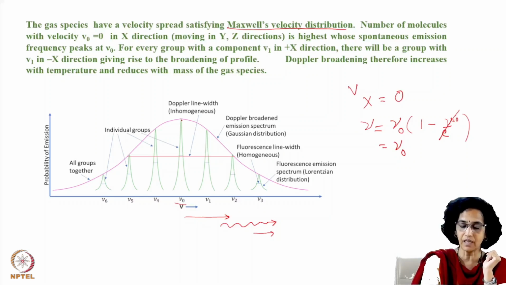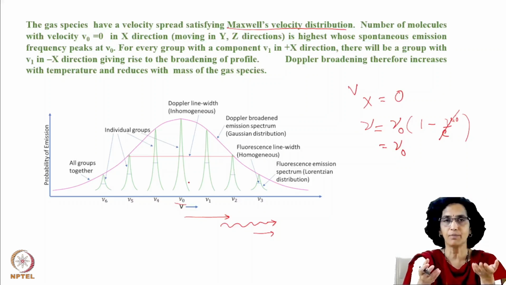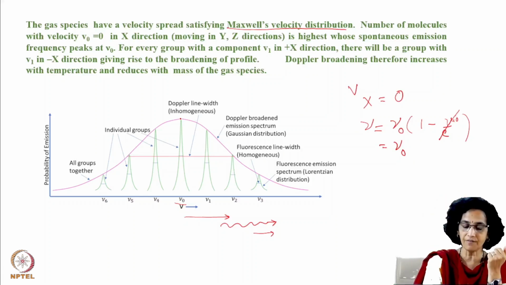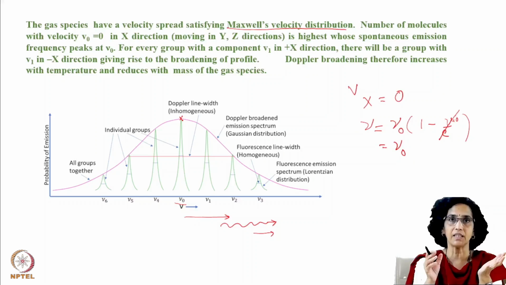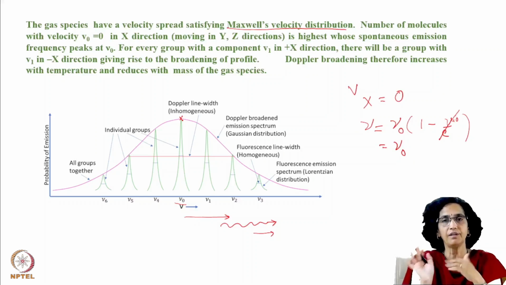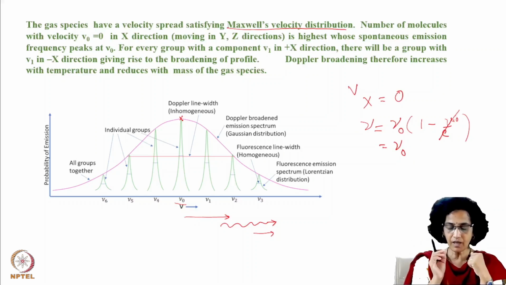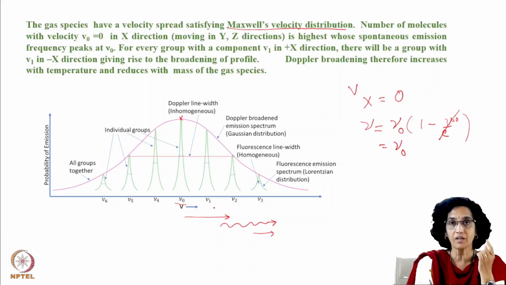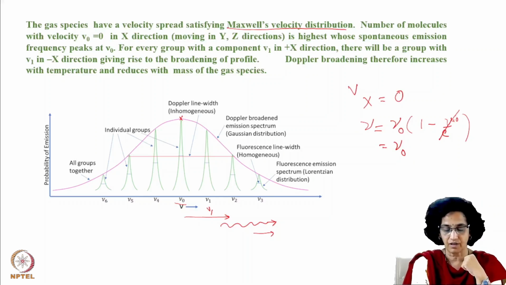And the spread that will be there is based on the pressure as well as on the natural line broadening. So we will have the highest point from the molecules which are moving in all other directions but have no component in the x direction. Now consider another group of molecules which have, suppose, velocity v1 in the x direction.